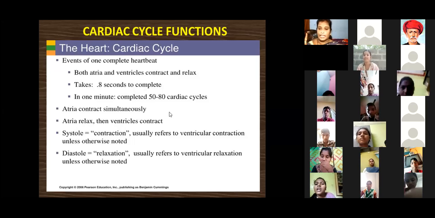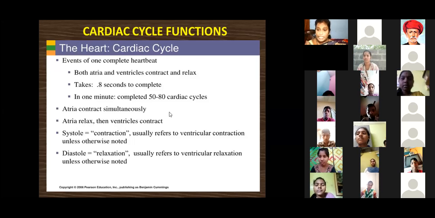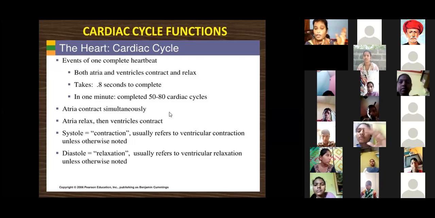We know two left and right atria and the left and right ventricles. These are all four chambers. The atria play once relaxation, once contraction.